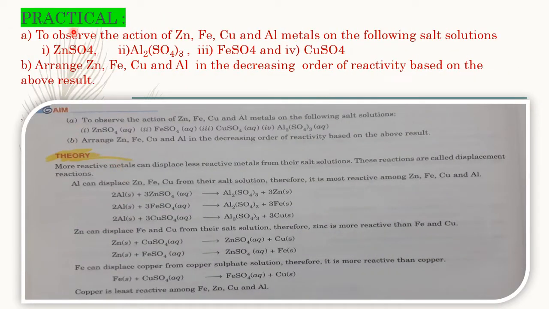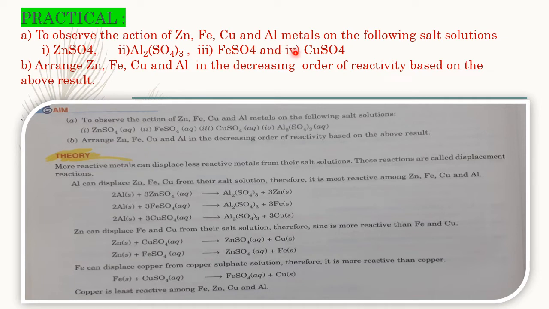Now, based on the reaction of metals with the salt solutions of other metals, let us perform a practical. The practical is to observe the action of zinc, iron, copper and aluminium metals on the following salt solutions: zinc sulfate, aluminium sulfate, ferrous sulfate and copper sulfate.